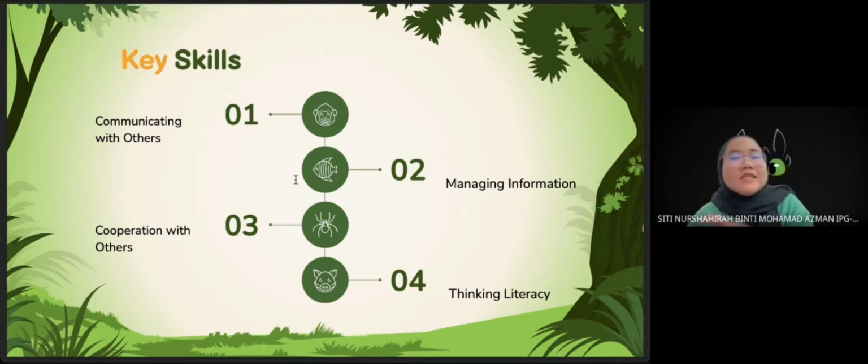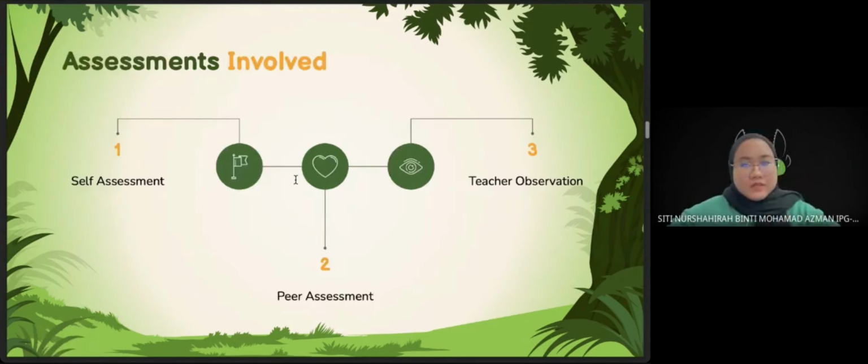Thinking literacy is the most important key skill in this activity because they are learning literacy.